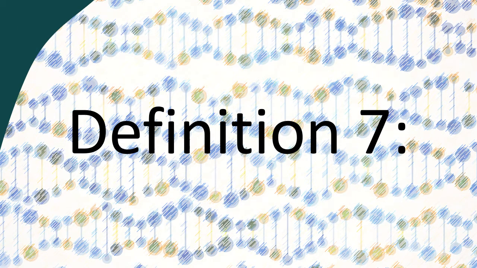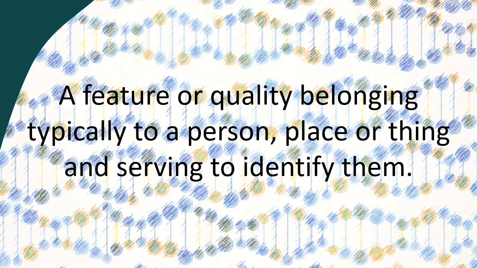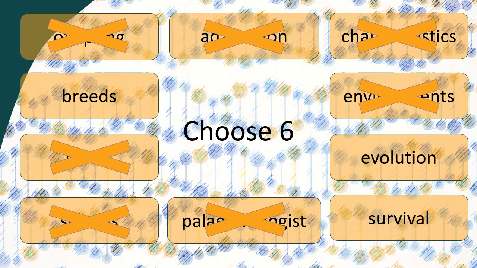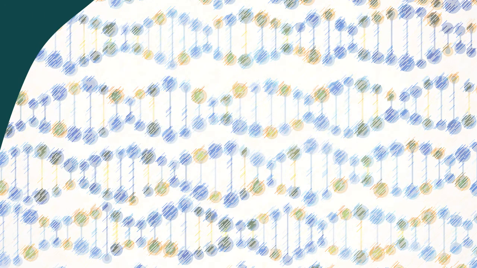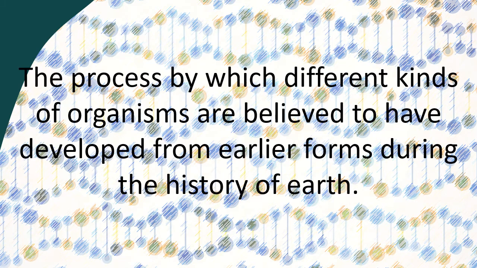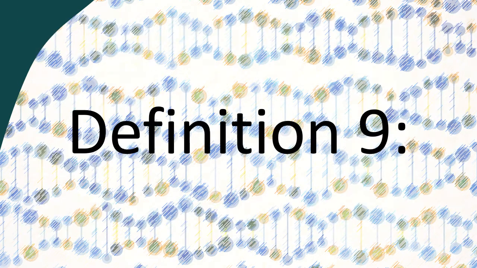Definition 7. A feature or quality belonging typically to a person, place or thing and serving to identify them. The word is characteristics. Definition 8. The process by which different kinds of organisms are believed to have developed from earlier forms during the history of Earth. The word is evolution.